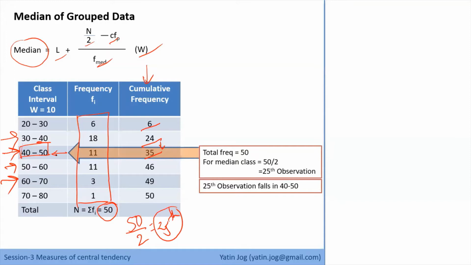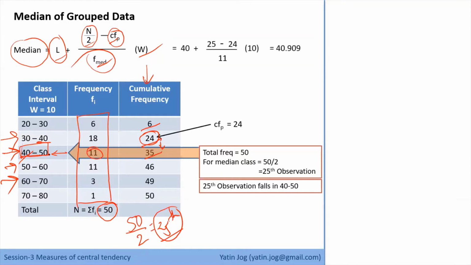So if this is now my median class, then I have to just substitute all the values considering 40 to 50 as my median class. What is my L? L is the lower limit of the median class, so that is 40. Then what is n by 2? It is 25, we have already calculated. What is CFP? It is the cumulative frequency preceding the median class, that is 24. F med is the frequency of the median class, that is 11. And the width is 10. So if I substitute all these values, what I get is 40.909, which is the median of this grouped data.